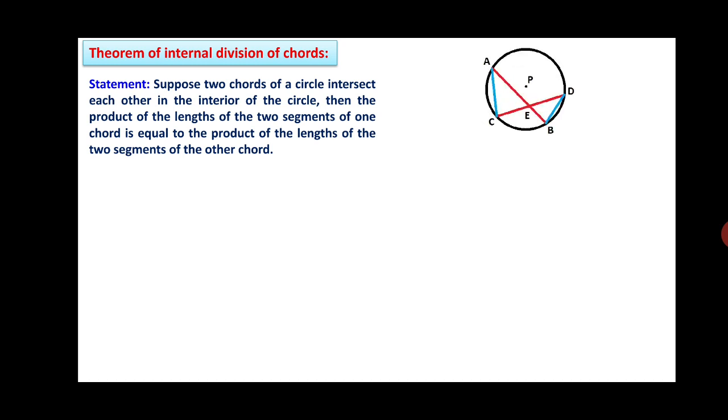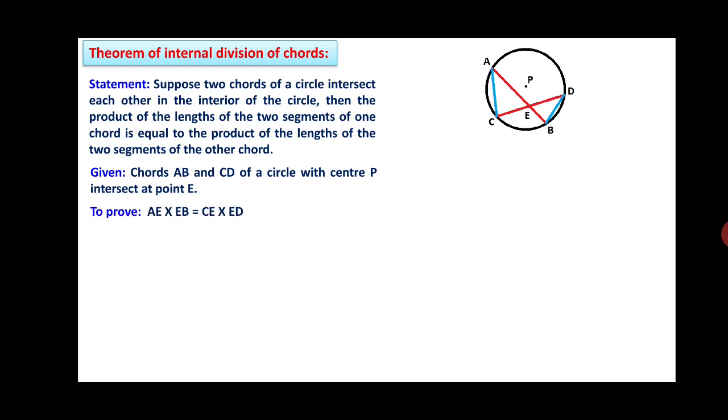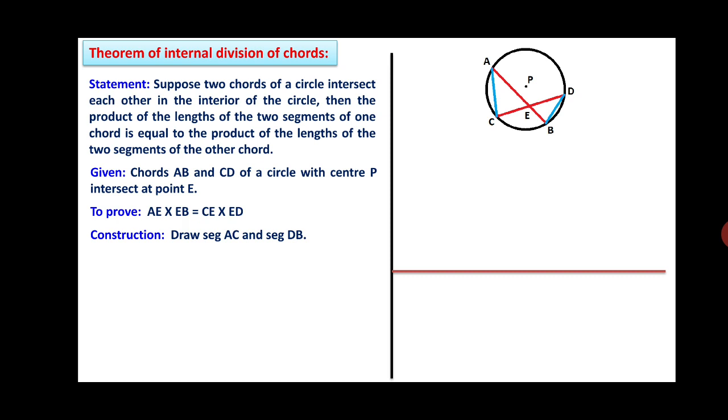So from the statement and the figure we can write the given things. Chord AB and chord CD of a circle with center P intersect at point E. So we have to prove AE into EB is equal to CE into ED. Friends, we have to carry out the construction, shown in blue color in the figure. You have to join A and C, and B and D. So we will continue with the proof.